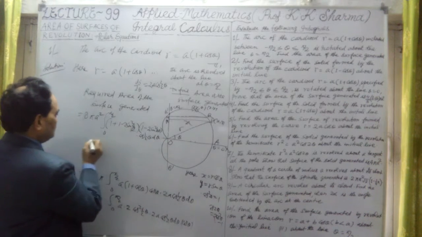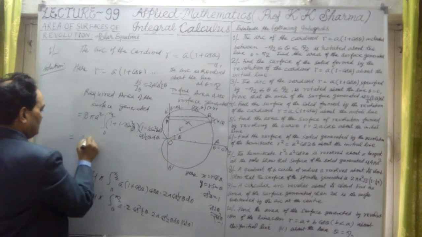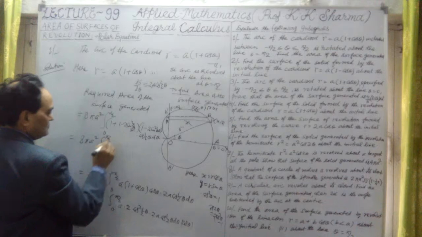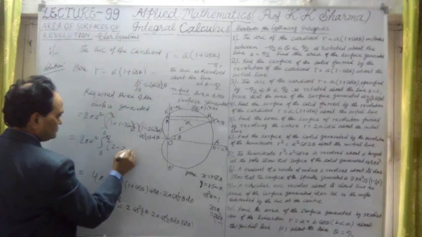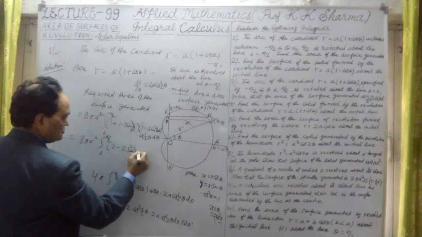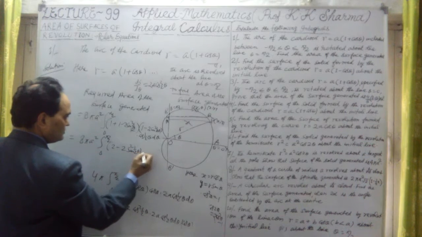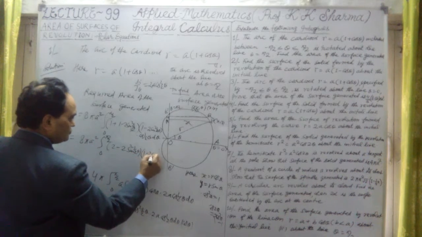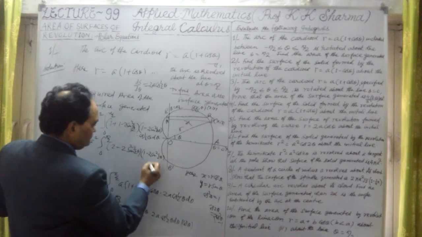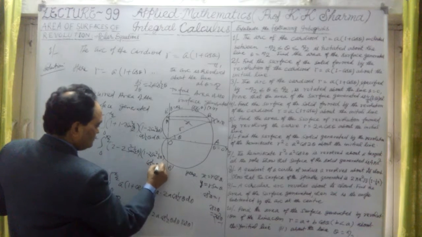Now let me write here: 8 pi a square, integral from 0 to pi by 2, and this is nothing but 2 minus 2 sine square theta by 2, into 1 minus 2 sine square theta by 2, into cos theta by 2 into d theta.